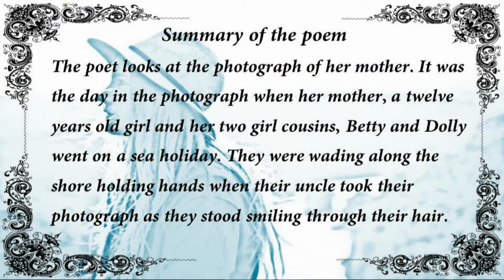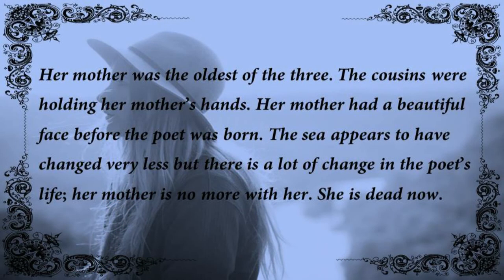The summary of the poem. The poet looks at the photograph of her mother. It was a day in the photograph when her mother, a 12-year-old girl, and her two girl cousins, Betty and Dolly, went on a sea holiday. They were wading along the shore, holding hands, when their uncle took their photograph as they stood smiling through their hair. Her mother was the oldest of the three.